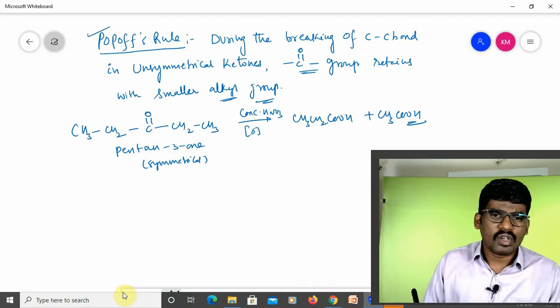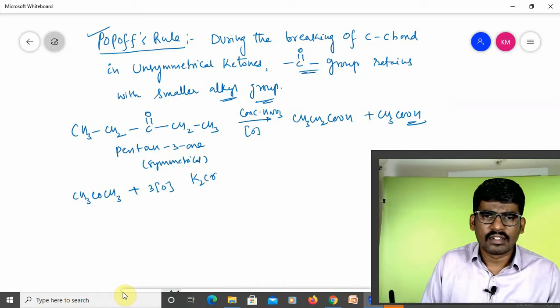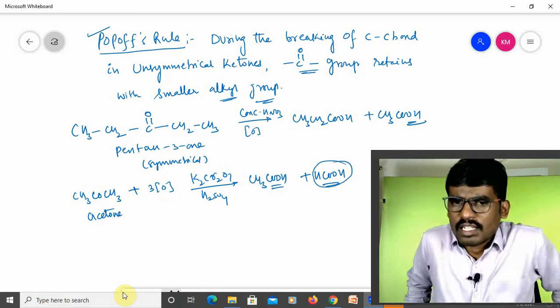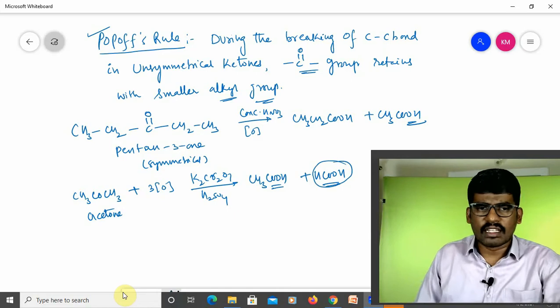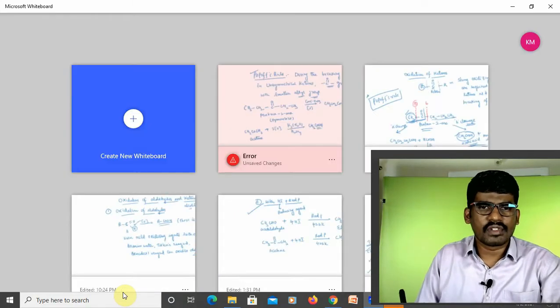Hope you understand. If we write a few more examples, CH3COCH3 plus oxidation, with 3 nascent oxygens from K2Cr2O7 in the presence of H2SO4, you will get CH3COOH. Acetone, whenever it undergoes oxidation, gives acetic acid plus formic acid. And this formic acid, if it is oxidized or heated, will give CO2 plus H2. Hope you understand that. So this is the oxidation of ketones, children.